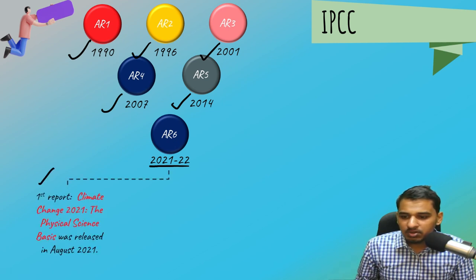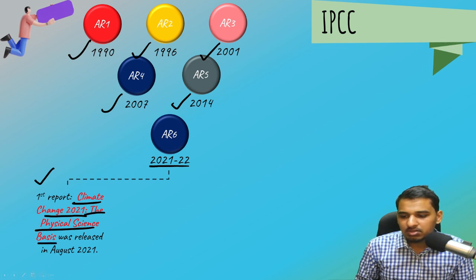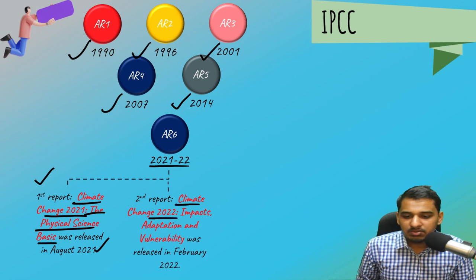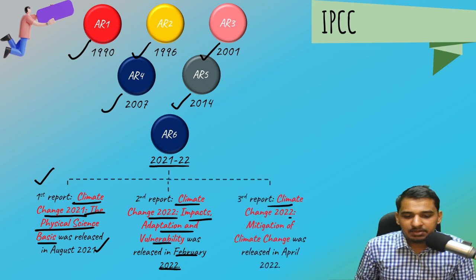So the first report was Climate Change 2021, the Physical Science Basis, released in August 2021. The second report was Climate Change 2022, Impacts, Adaptation and Vulnerability, released in February 2022. Then the third report is Climate Change 2022, Mitigation of Climate Change, released in April 2022.